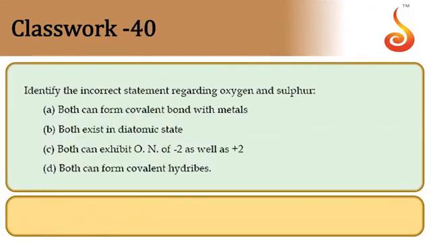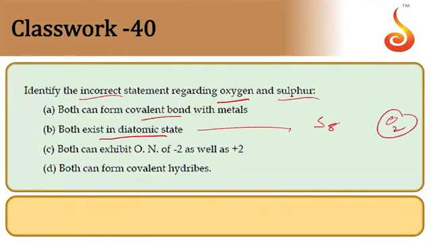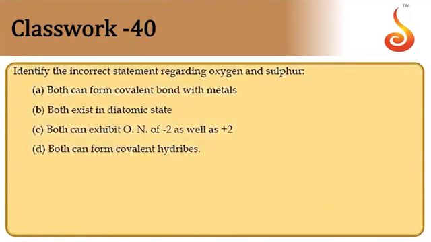Then identify the incorrect statement regarding oxygen and sulfur. Both form covalent bonds with metals, okay. Both exist in diatomic state, which is not correct, because sulfur exists as the S8 molecule, but oxygen exists as only the O2 molecule. So therefore, both cannot exist as diatomic molecules. Hence, option B should be the correct answer for us. So option B.